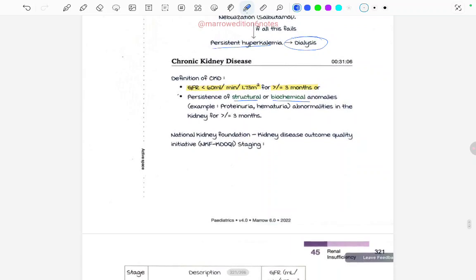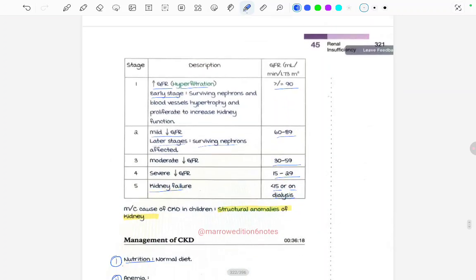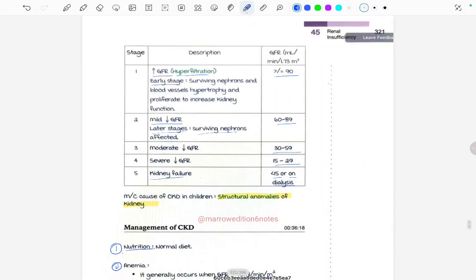Now, the chronic kidney disease was defined when the GFR is less than 60 ml per minute per 1.73 meter square for more than or equal to 3 months. There is persistence of structural or biochemical anomalies. Right. This is the definition of CKD. And there are again stages of the CKD. In AKI, there were 3 stages. In CKD, there are 5 stages on the basis of GFR.